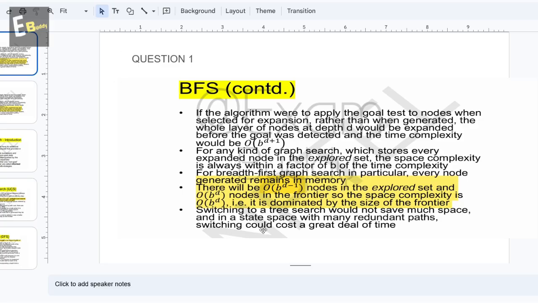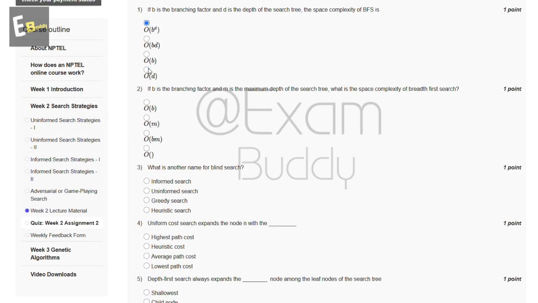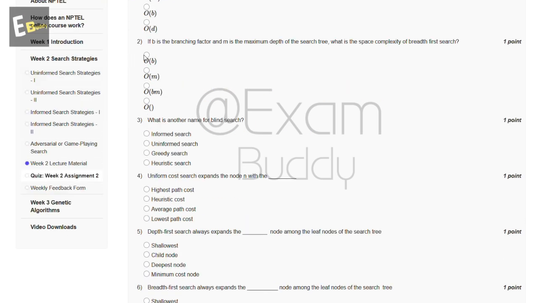Question 1: O(b^(d-1)). So the answer of question 1 is A, O(b^d). Now the second question is: if b is the branching factor and m is the maximum depth of the search tree, what is the space complexity of depth first search? The options are O(b), O(m), O(b*m), O(...).